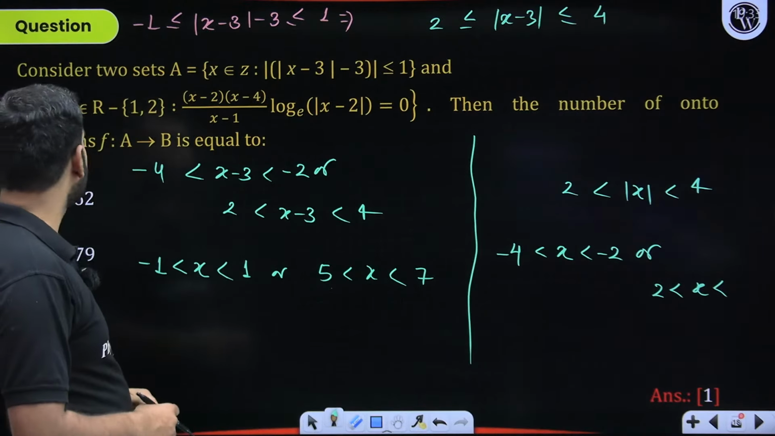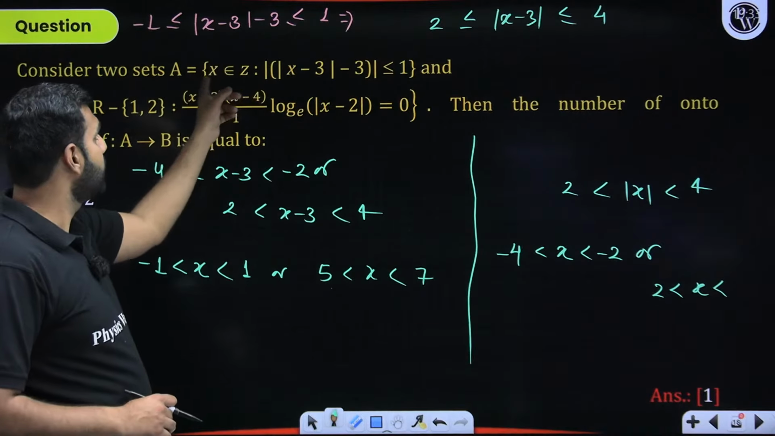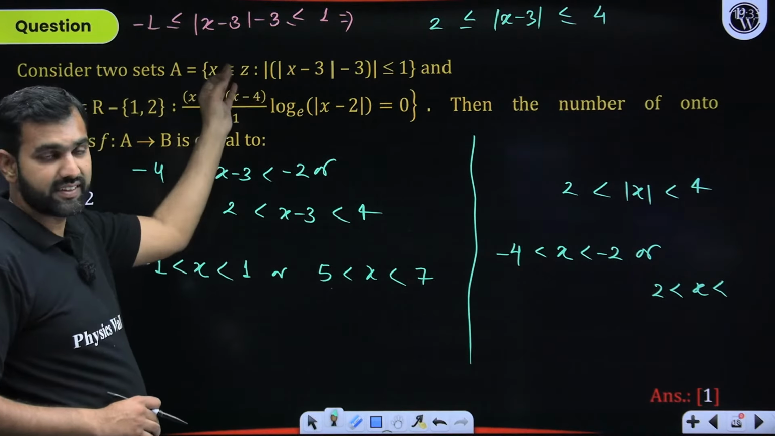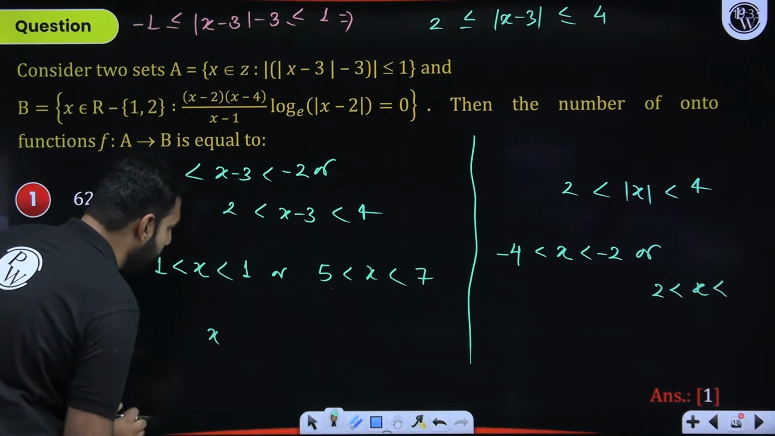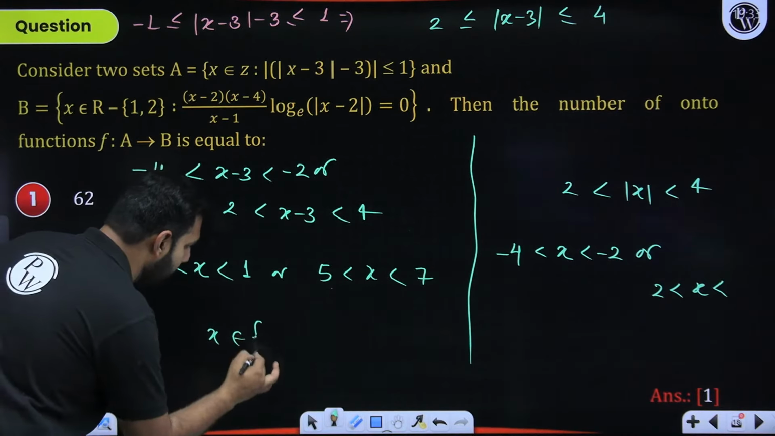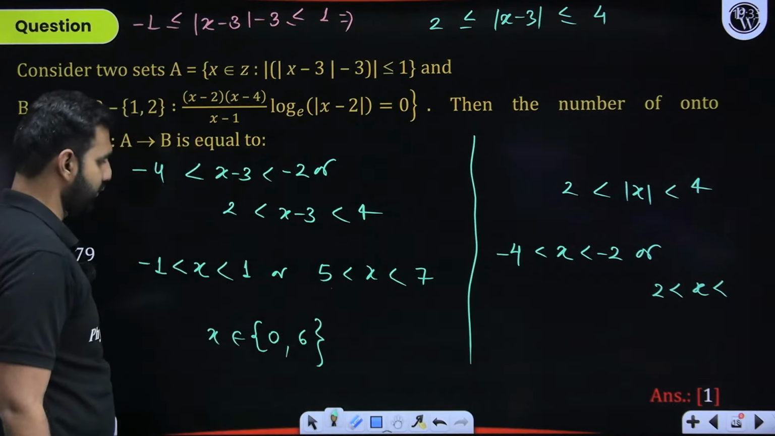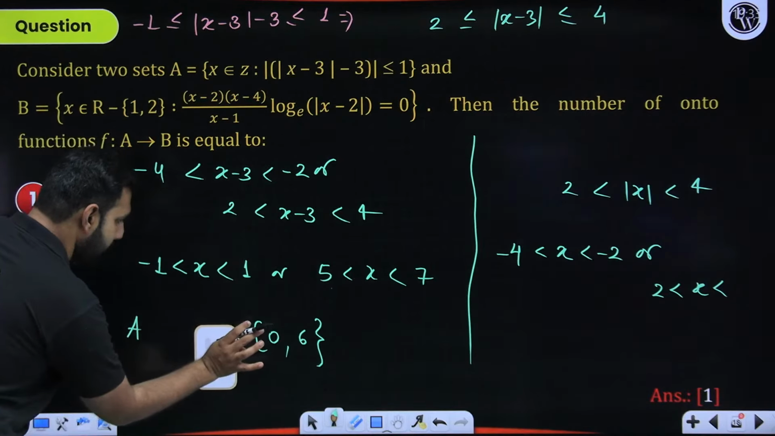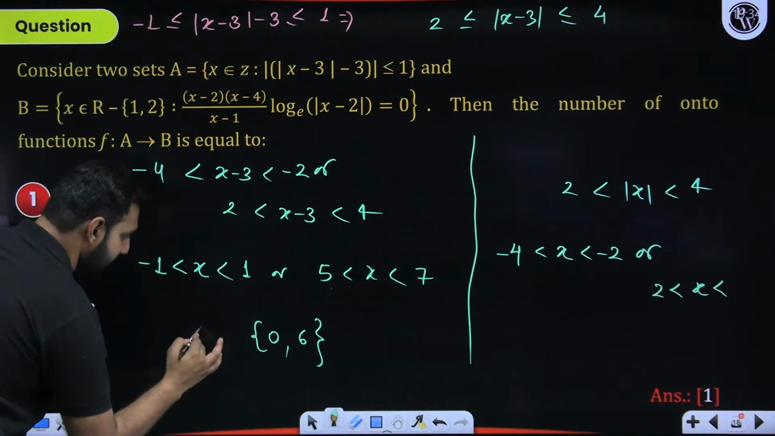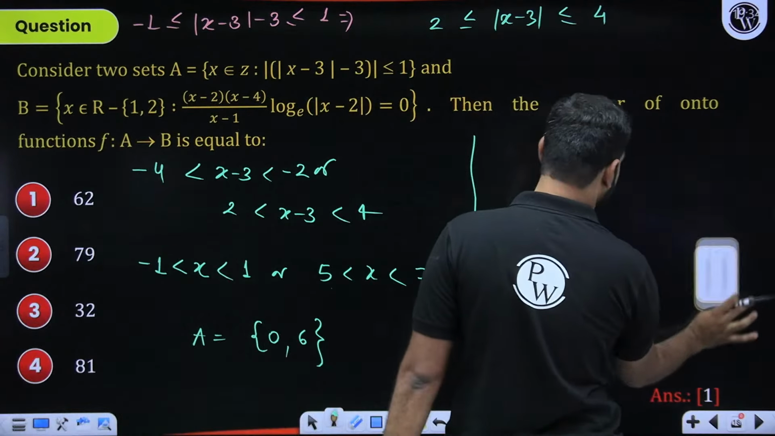Now here, we need to take x from Z, which is the integers. So when you are told that x is an integer, the integral value between minus 1 and 1 will be 0 here. The integral value between 5 and 7 will be 6. So from set A, I could conclude that set A has two elements which are 0 and 6. That's how you define the set A. Everyone understood this comfortably? Can I move ahead from here?